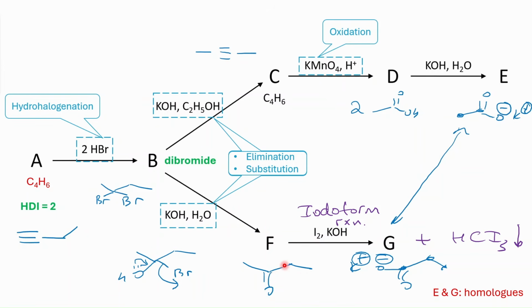Basically, that's it. We found the structure of all compounds. So this is a terminal alkyne, this is a geminal dibromide, then internal alkyne, then acetic acid, and potassium carboxylate. And here, this is again geminal dibromide going to methyl ketone, and then we have this propionic acid, which is homologous to E. So everything holds, and they want us to find out the structural formula, which we found, but they also want us to write the equations for every single reaction.